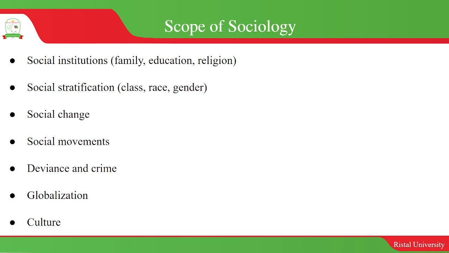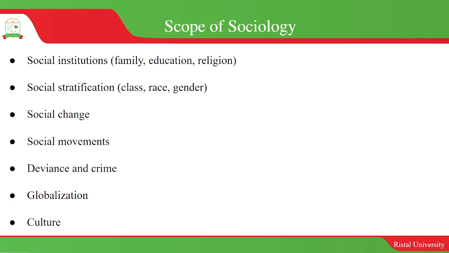When we look at sociology as a discipline, we look at social structures or social institutions, that is the family, education, and religious institutions. And then social stratification, the divisions that we have in society: divisions according to economic class, race, and gender.